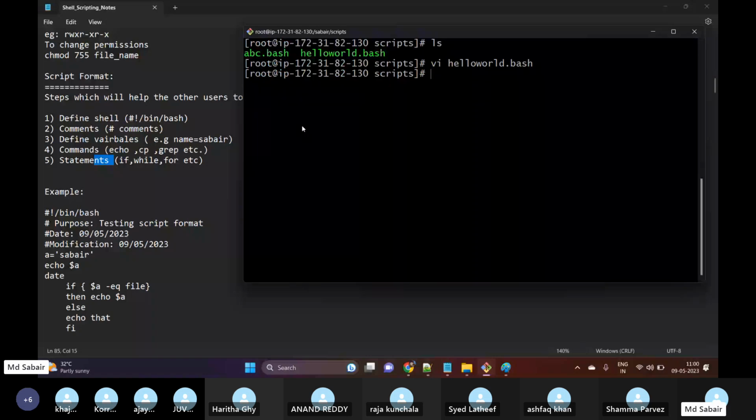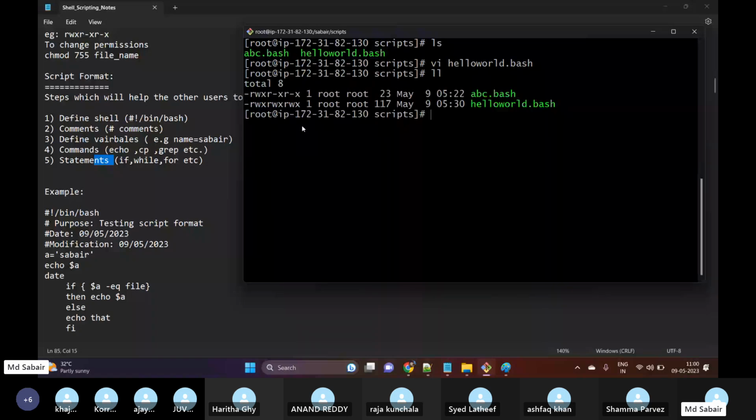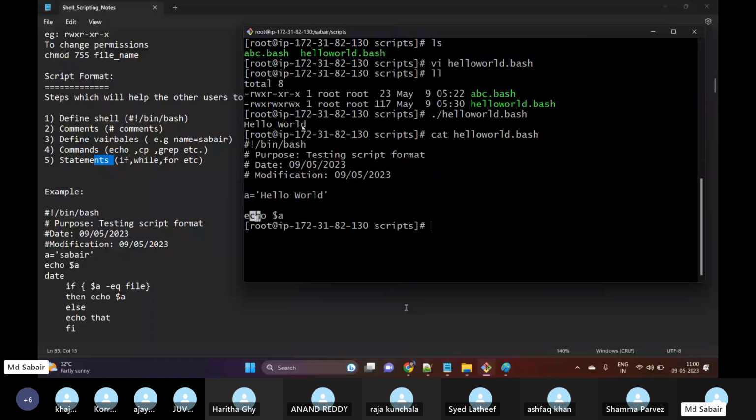Already we have the permissions, right? So I will not be changing any permissions. ./hello world.bash. So what's happening? Hello world is the output. If I cat this, you see what I have echoed: $a. Inside $a, what was available? The value was hello world. That's the reason it is displaying hello world. So this is how we can define variables.